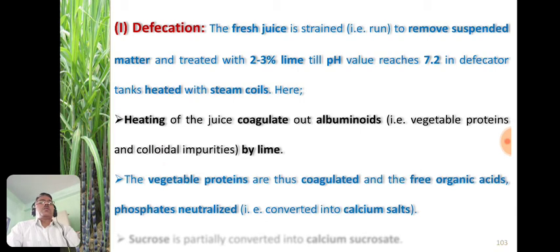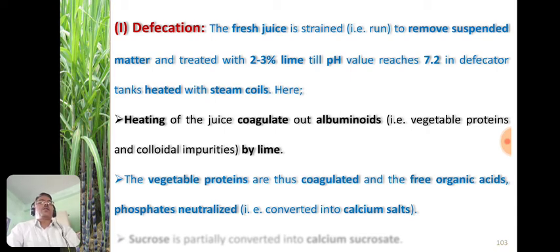Now these vegetable proteins are coagulated, and the free organic acids and phosphates are neutralized with the help of calcium hydroxide and converted into calcium salts.